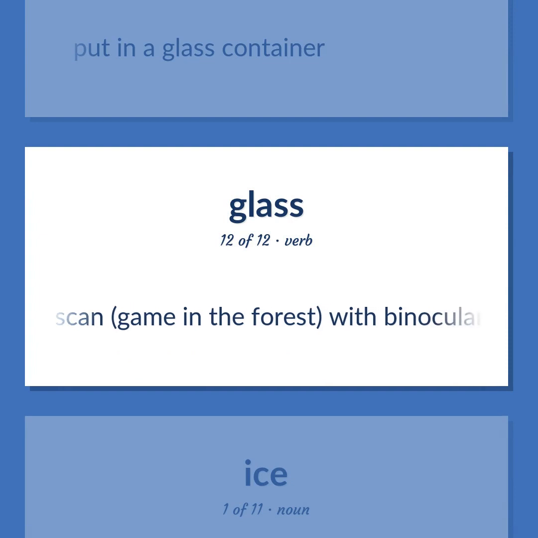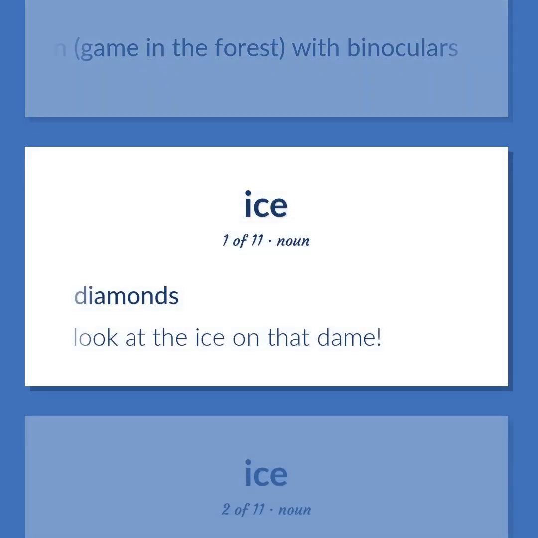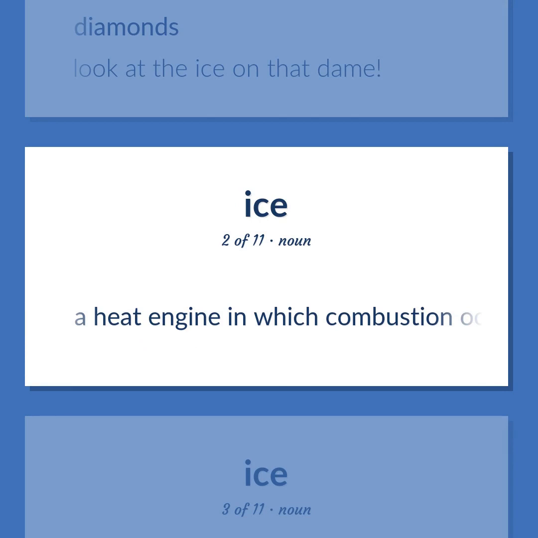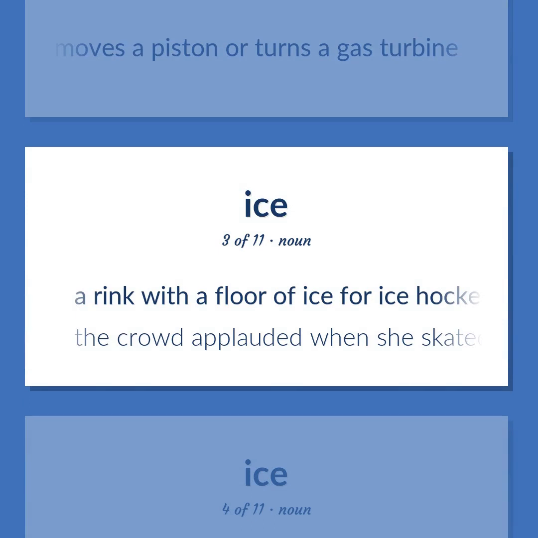Scan. Game in the forest, with binoculars. Diamonds. Look at the ice on that dame. A heat engine in which combustion occurs inside the engine rather than in a separate furnace. Heat expands a gas that either moves a piston or turns a gas turbine. A rink with a floor of ice for ice hockey or ice skating.